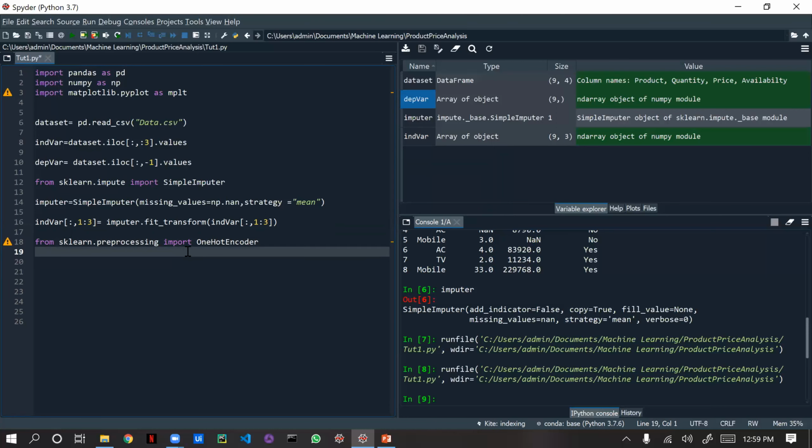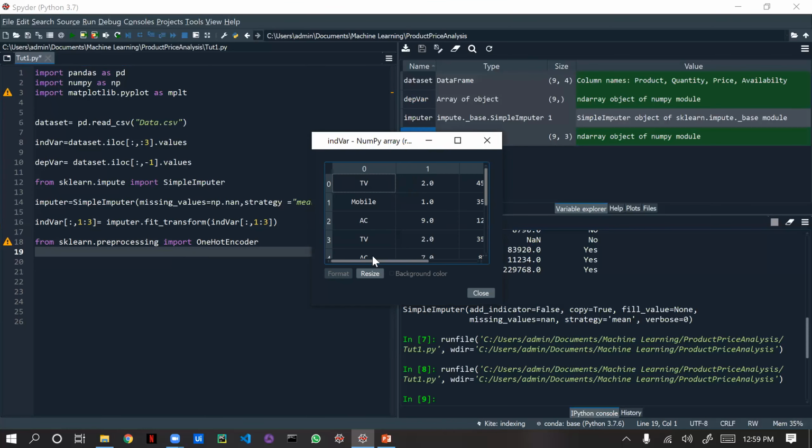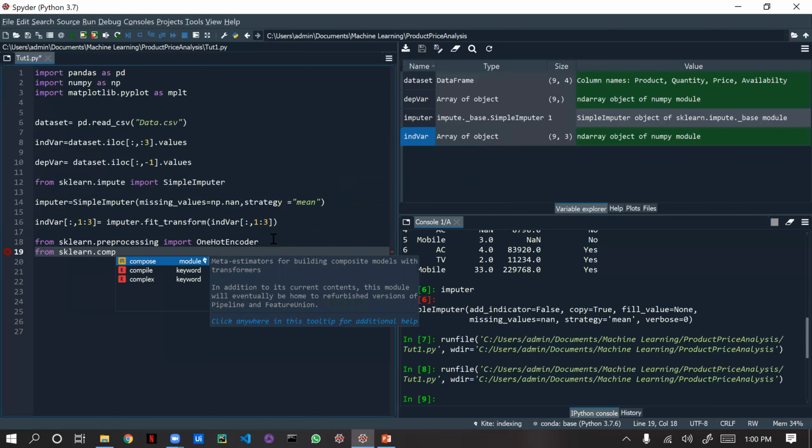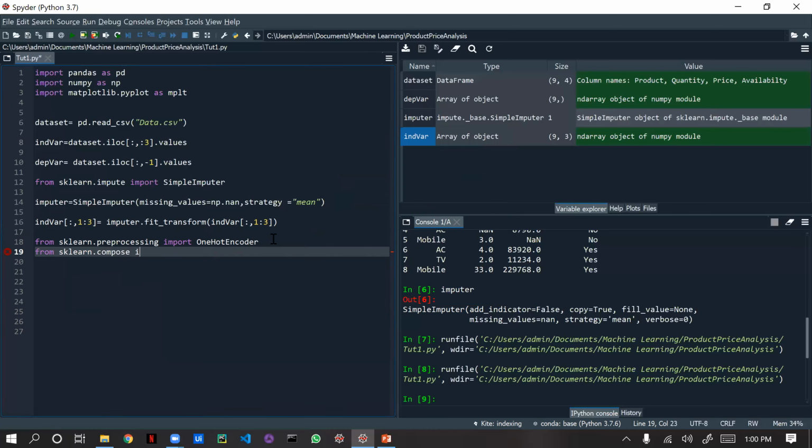After that, we need to transform this data into a machine readable form. For that we are going to use another library function, which is known as column transformer. That will also be imported from the same sklearn, from sklearn.compose. That's why I'm using Spyder, because scikit is pre-installed here. Import ColumnTransformer, just press control space.